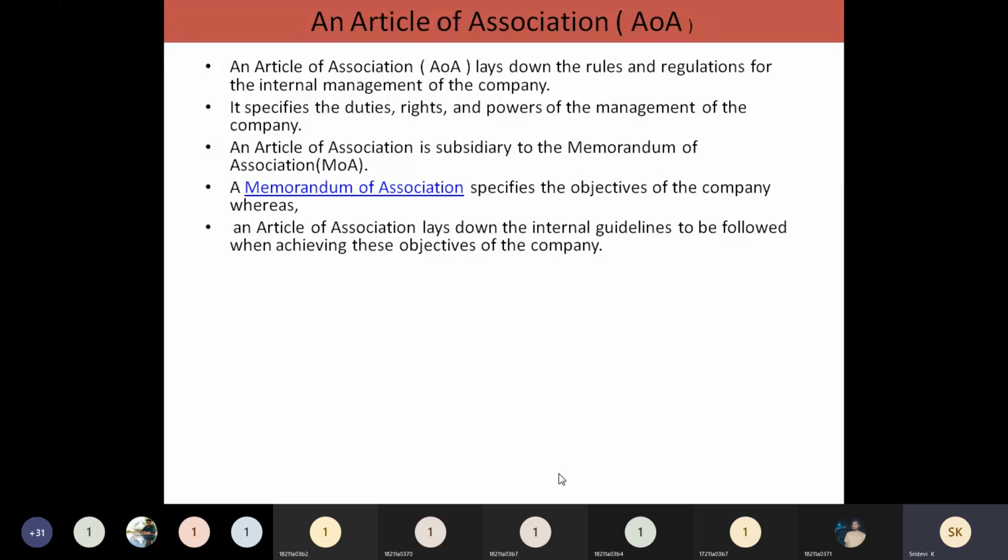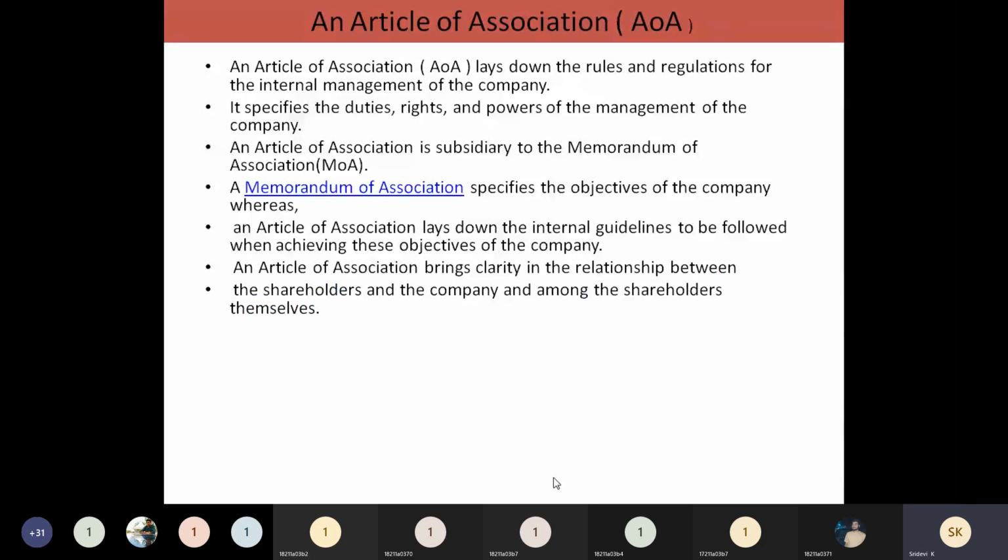What are the guidelines that were created? All that information you are going to include in this Articles of Association. So this will bring clear-cut clarity on the relationship between the shareholders, the company, and anyone else related to the company. Everything will be clearly mentioned in this.